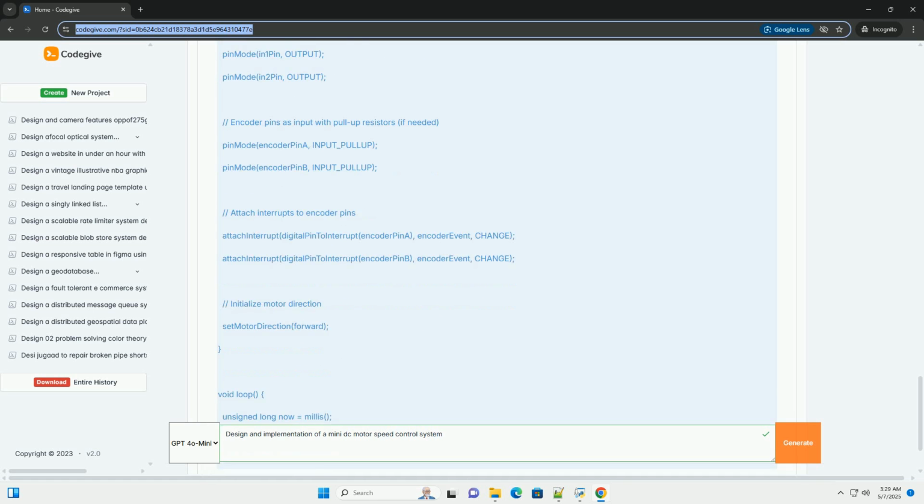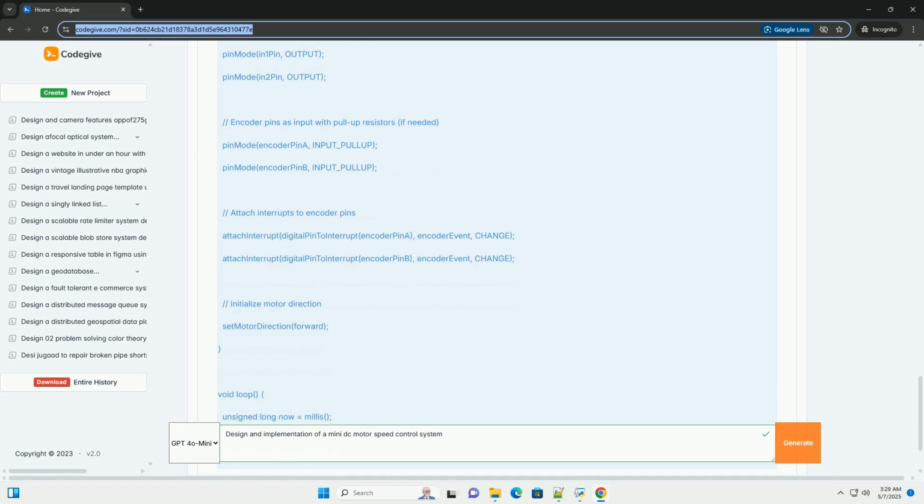Advanced control algorithms. Explore more advanced control algorithms, such as feed-forward control, adaptive control, or model predictive control, for improved performance. Sensor fusion. Combine encoder data with other sensors, such as accelerometers or gyroscopes, to improve the accuracy and robustness of the speed control system.